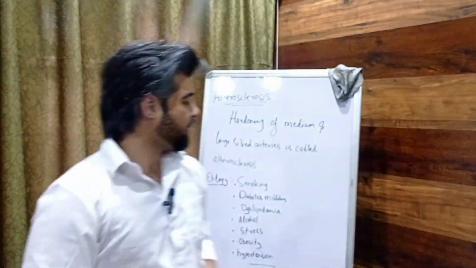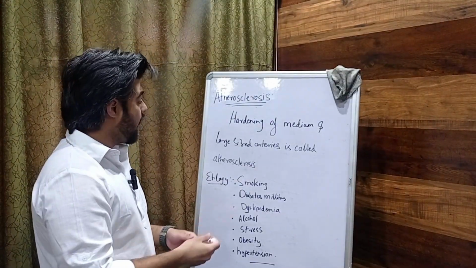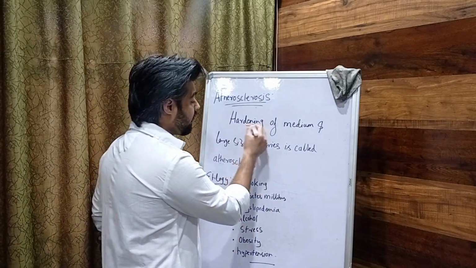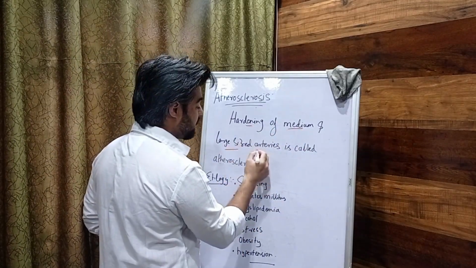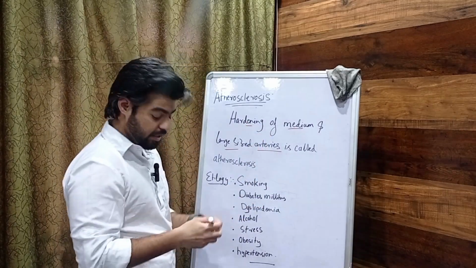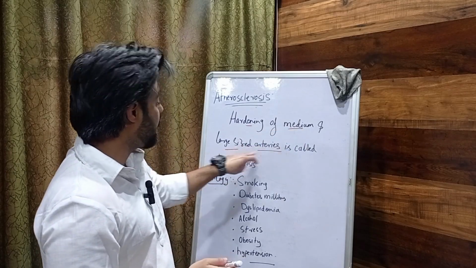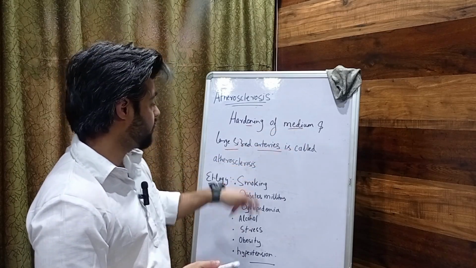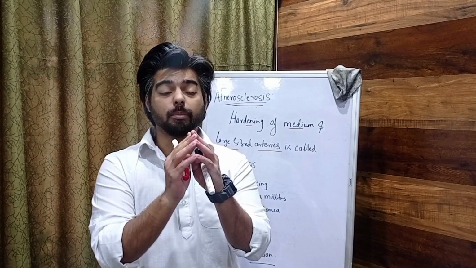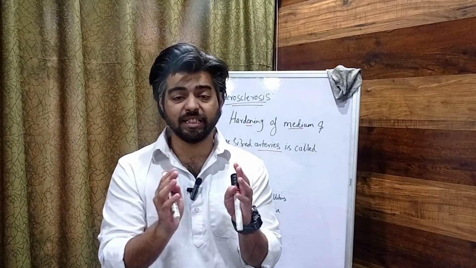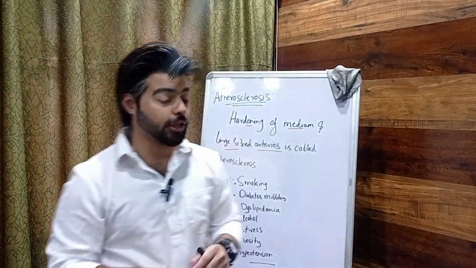Atherosclerosis. So guys, let's see what is atherosclerosis. Atherosclerosis is nothing but hardening of medium and large sized arteries. It is nothing but the hardening of medium and large sized arteries is called atherosclerosis. In short, the medium sized artery and the large sized artery lose their elasticity. That's called atherosclerosis.